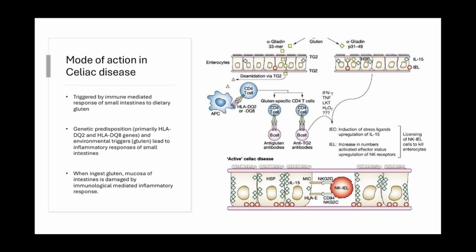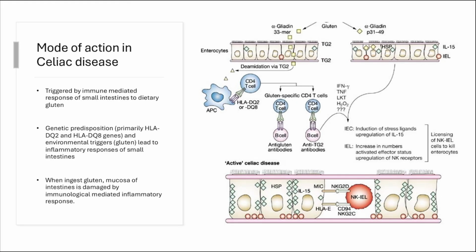Some modes of action in celiac disease. When someone with celiac disease eats gluten, they leave behind a piece of gliadin, which is basically an enzyme.